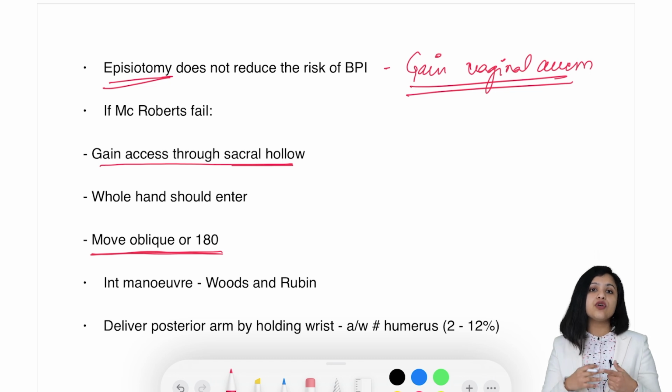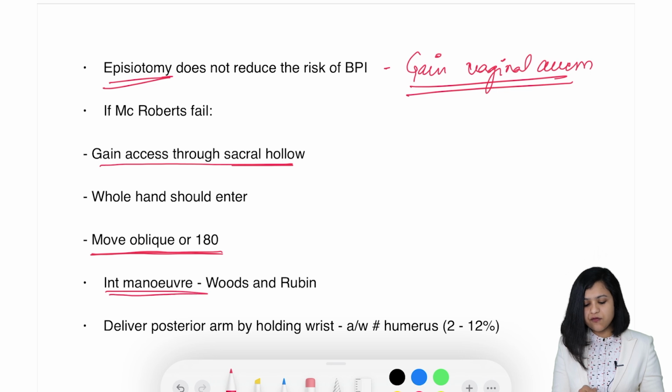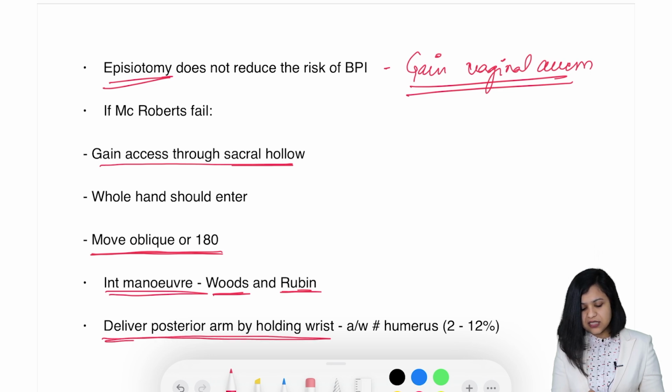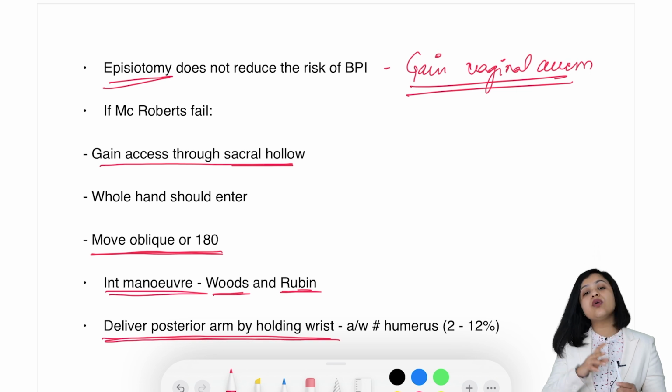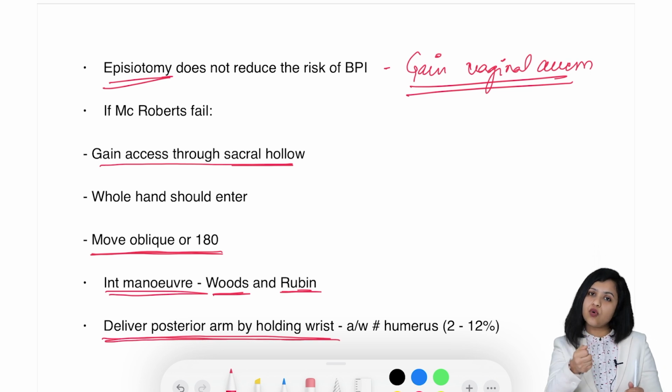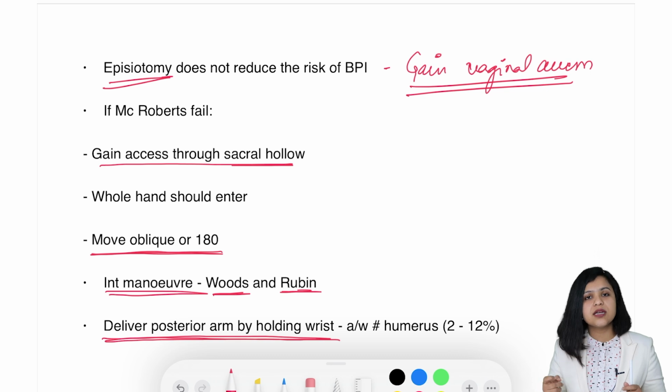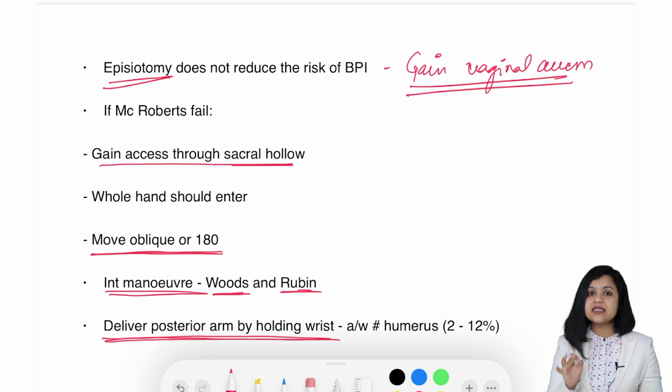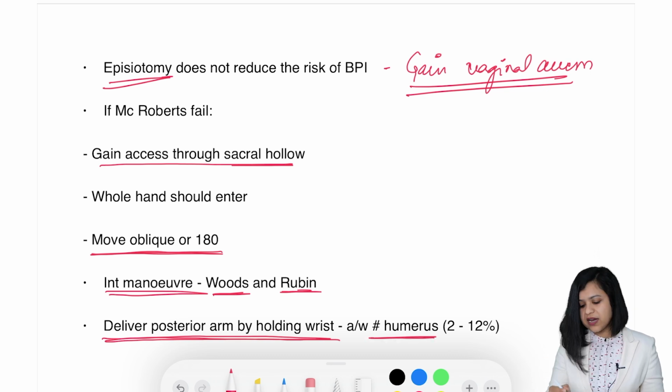Now we are moving on to Rubin's and corkscrew maneuver. So internal maneuvers are Wood's corkscrew and Rubin's maneuver, right? Our idea is basically to deliver the posterior arm. It is easy to deliver the posterior arm by holding the wrist. So you flex the elbow, hold the wrist and deliver the posterior arm. The problem is that this is associated with humerus fracture in 2 to 12% of cases.